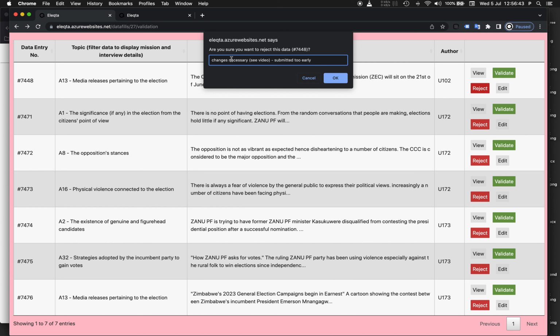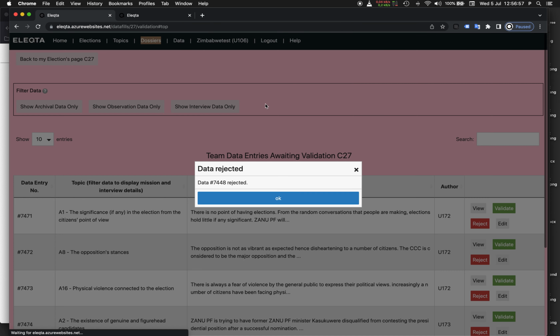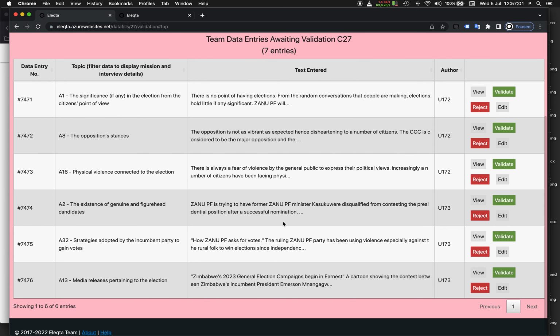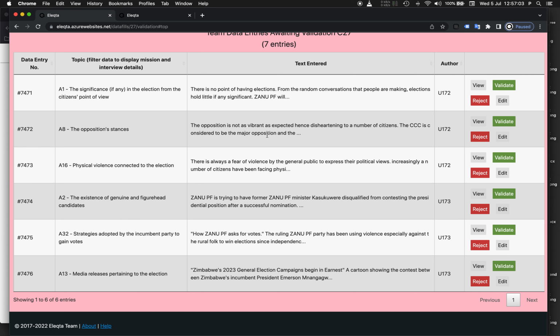So the researcher will see this message associated to the data entry I have rejected. So please, if you are the person, it's U102, I don't know who this is, please make these few changes to the second map and also to the choice of the source, which was incorrect. So let's go to the next data entry.